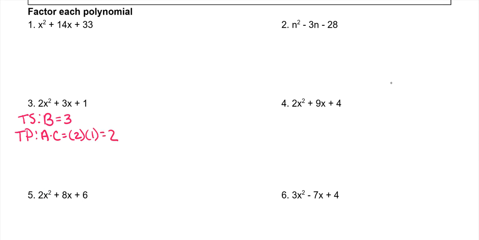So then I have to come up with factors of 2 that can add to give me 3, and the only factors of 2 are 1 and 2. Then what you do is you write your first term, which is 2x squared. That doesn't change. Then you're going to write your factors with x's. Both of these are positives because positive 1 plus positive 2 gives me positive 3. So positive 1x plus positive 2x plus 1.